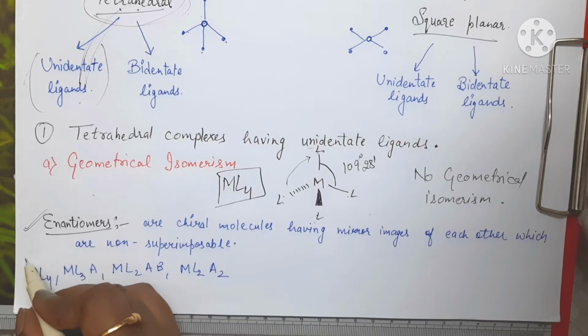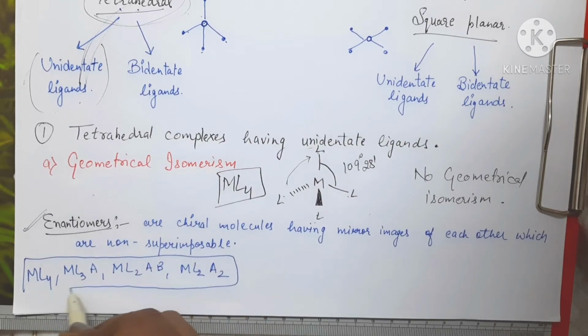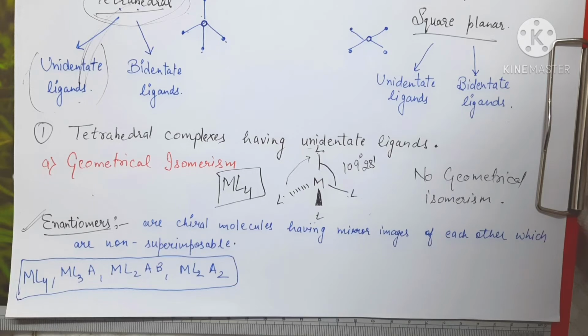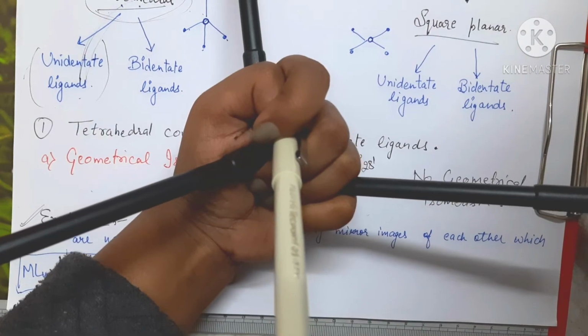In all of these type of complexes, what happens here? If you are trying to find out the plane of symmetry, what happens? If we draw a plane through the molecule, then the first half will reflect the second half, right? If I take an ML3A type of molecule and try to find the plane of symmetry, how are we going to find it? I'll try to illustrate that right now, okay?